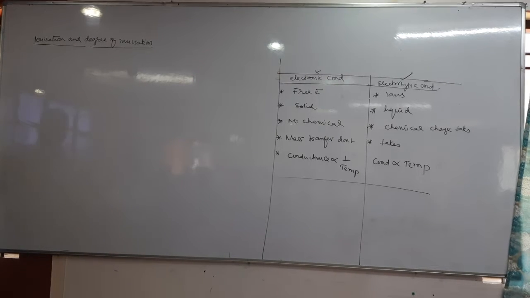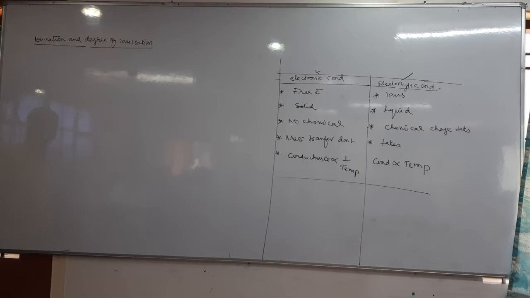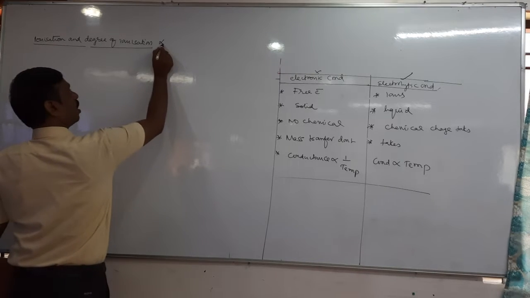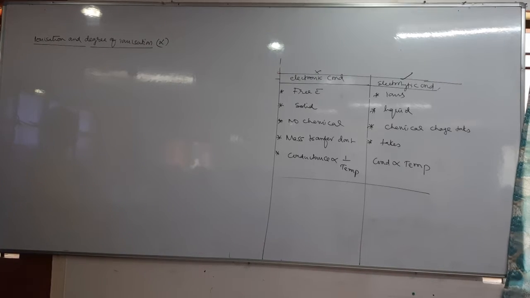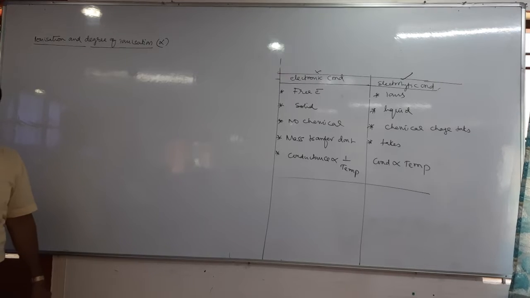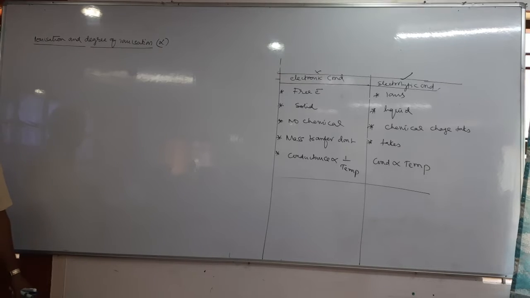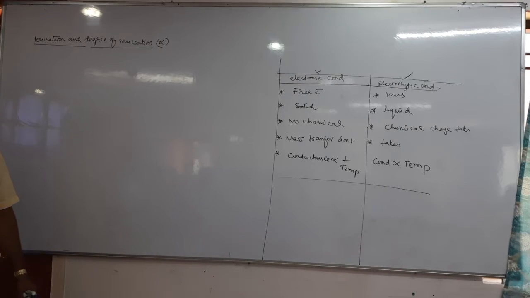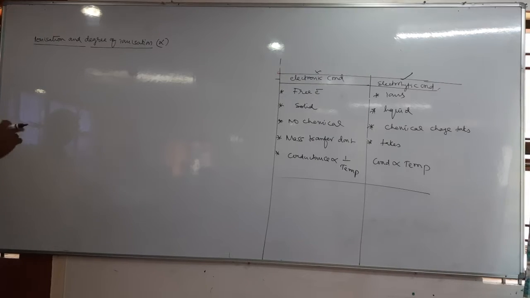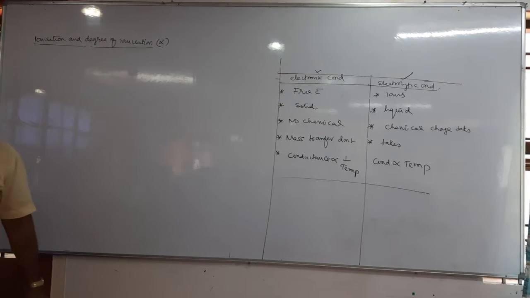So next is ionization, degree of ionization. This degree of ionization is denoted by alpha. See here, this alpha we study even in electrochemistry, chemical kinetics, even in the solution topic, right? And we are going to study it even in chemical equilibrium. So alpha is very important in chemistry. Listen carefully. What is ionization or dissociation, and degree of ionization or degree of dissociation?